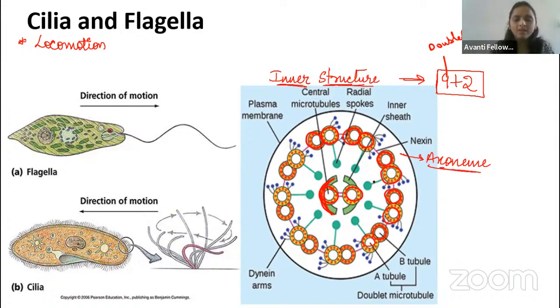All the peripheral microtubules are attached to the central sheet by the radial spokes. And the peripheral microtubules are attached to the other microtubules by the dynein arm. Remember, guys. So this is the dynein arm, and these are the radial spokes. You can see it is present in the flagella. Flagella is present in the euglena, and cilia is present in the paramecium.